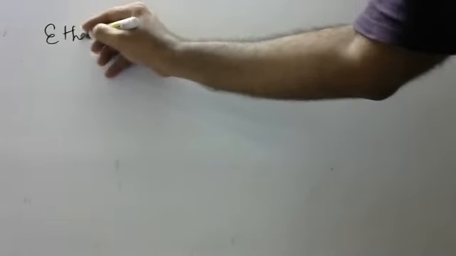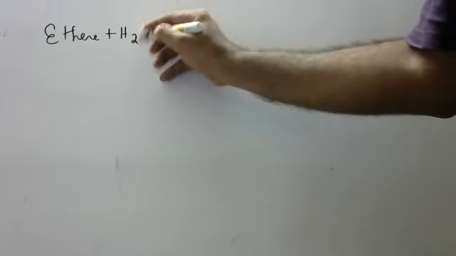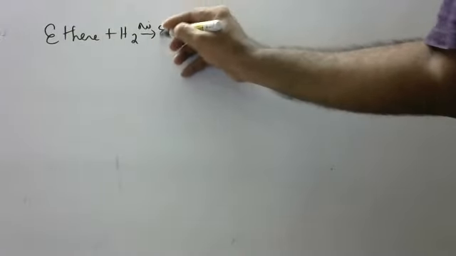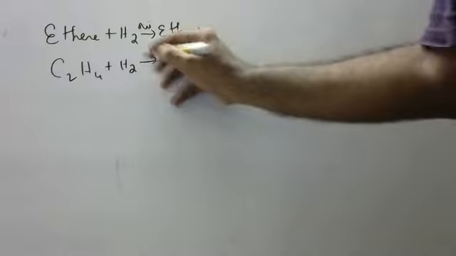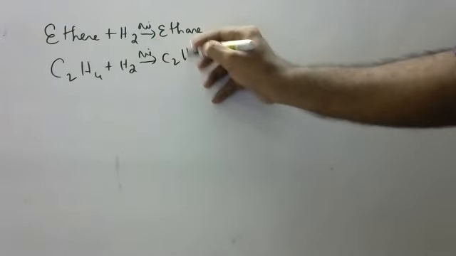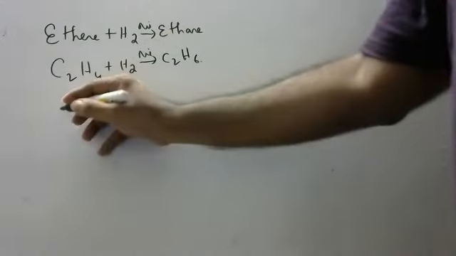Suppose, children, methane is not possible. Ethene is there. Ethene plus hydrogen in presence of nickel catalyst gives ethane. What is the formula of ethene? C2H4 plus H2 in presence of nickel catalyst gives C2H6.